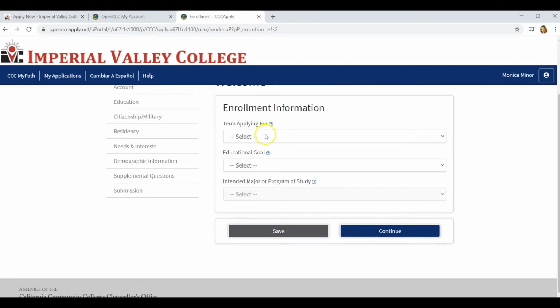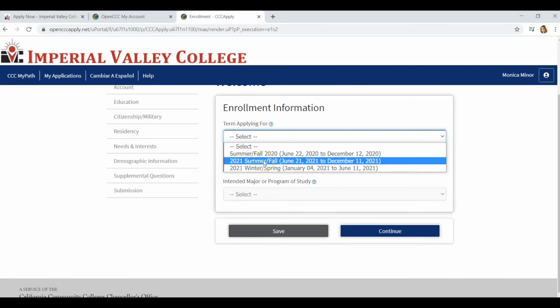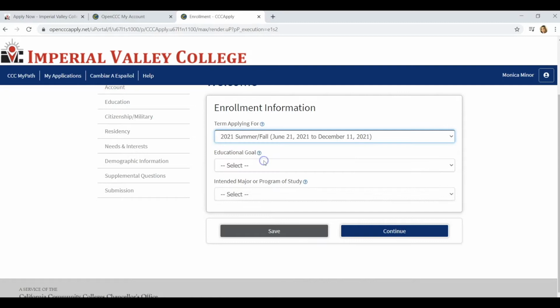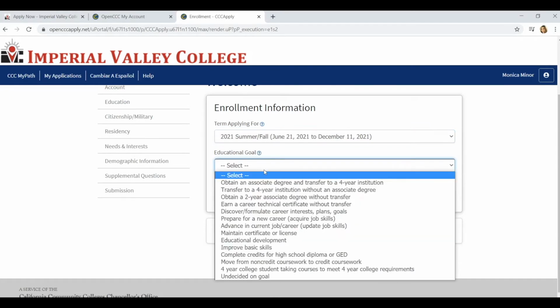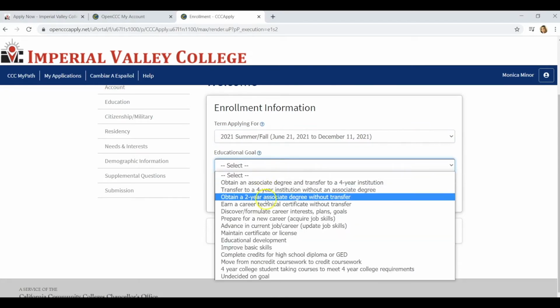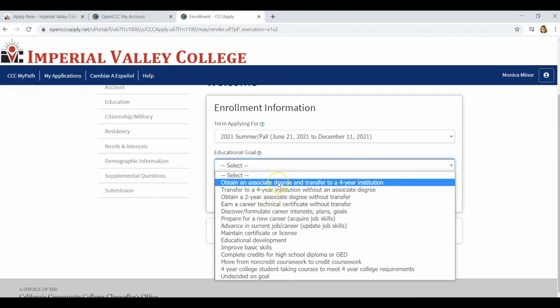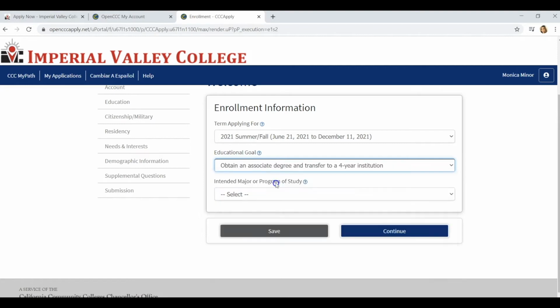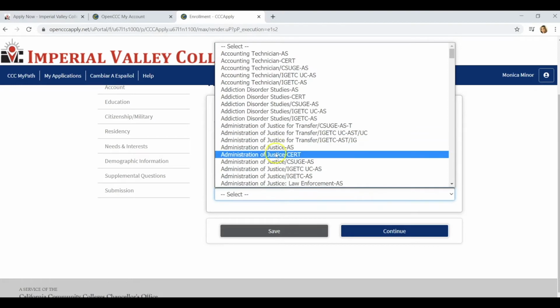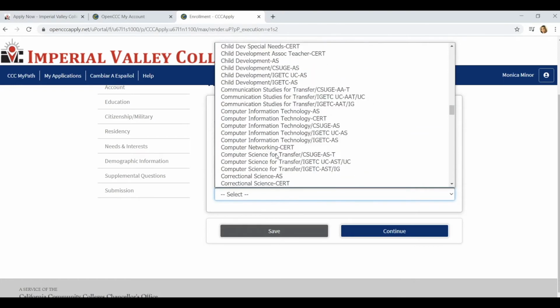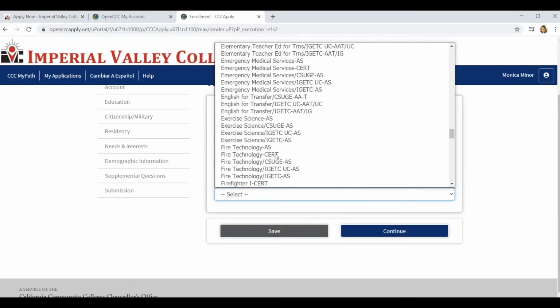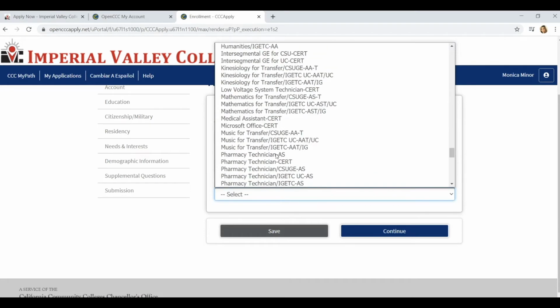First, it's going to ask you for your enrollment information. We're going to select the term 2021 Summer Fall. Now you will input your educational goal. Depending on what you'd like to do, complete a 2-year degree or transfer, you can input one of those. For this tutorial, we will input an associate degree and transfer to a 4-year institution, like a university. Now you're going to put the intended major or program of study. What would you like to study? There's so many options. Click the one that closely relates to what you would like to do.